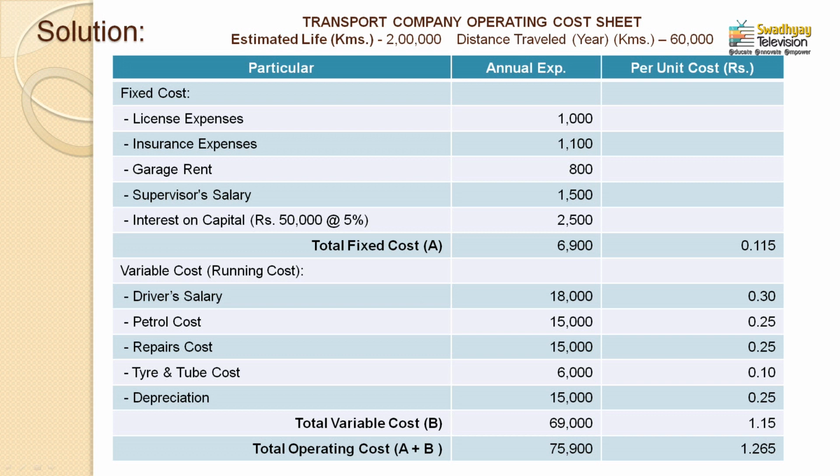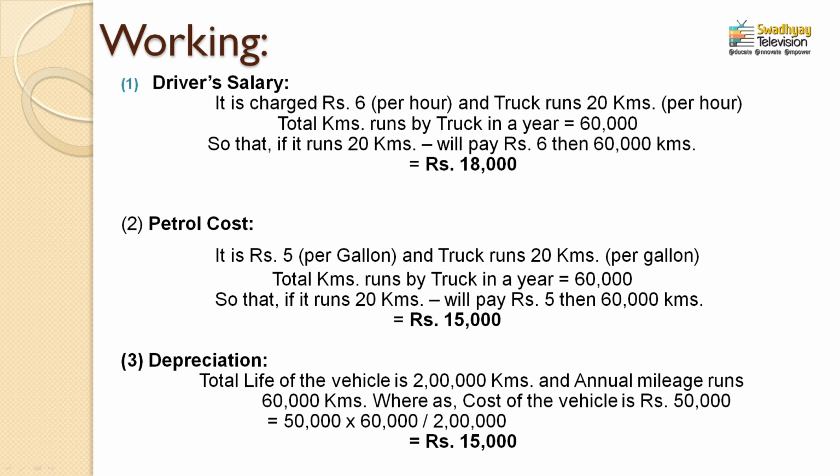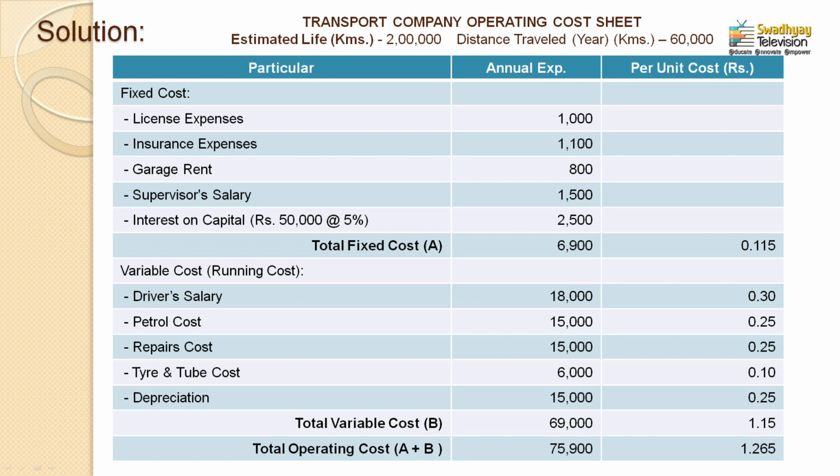And you can easily find out variable expenses per kilometer also, per unit also. 15,000 rupees divided by 60,000 kilometers in a year comes to 0.25. You can also find this 0.25 directly. The petrol cost per gallon is 5 rupees, and the average of the truck per gallon is 20. So, 5 rupees divided by 20 kilometers gives you 0.25.